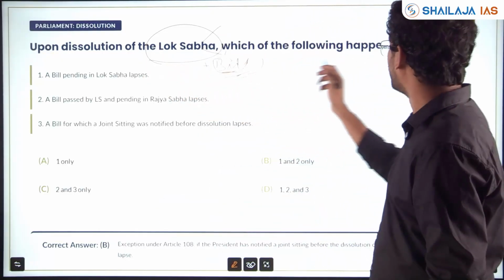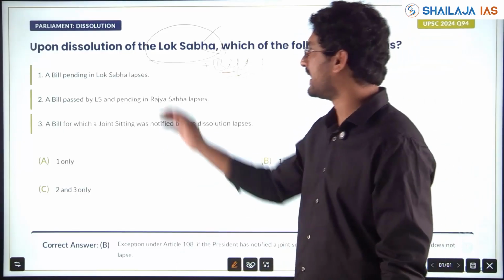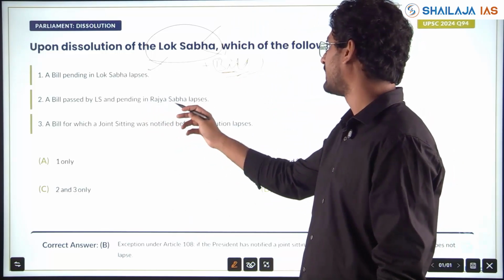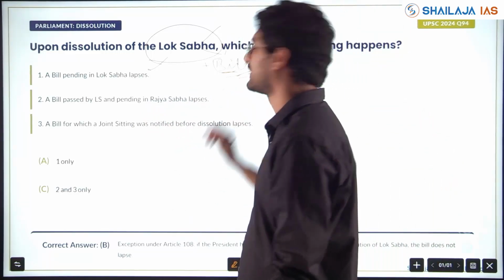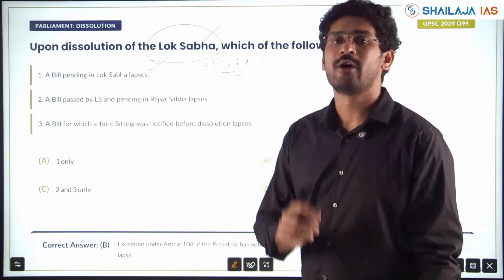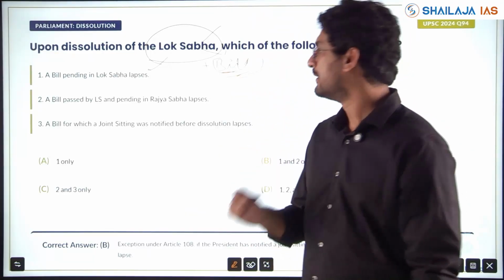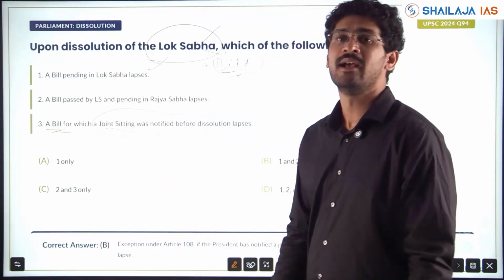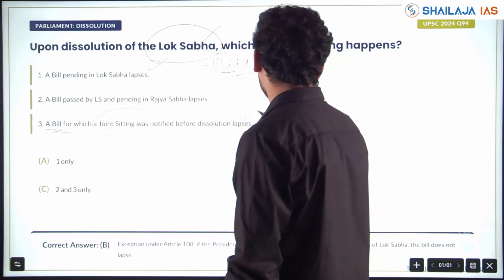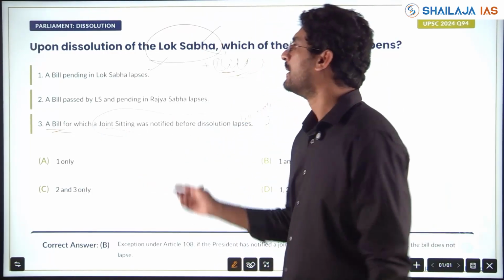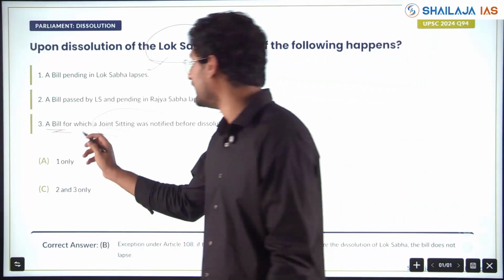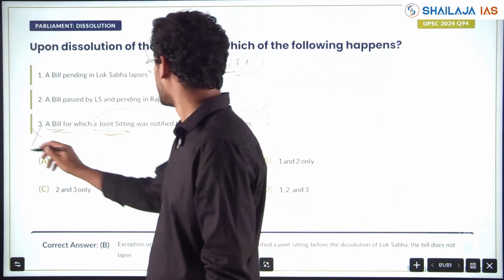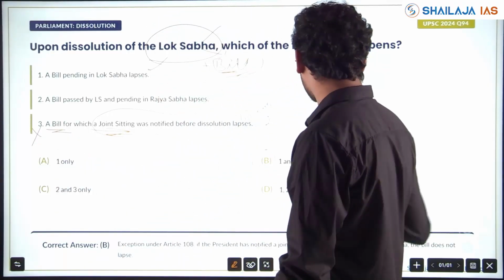Upon dissolution of Lok Sabha, which of the following happens? A bill pending in Lok Sabha lapses. Yes. A bill passed by Lok Sabha and pending in Rajya Sabha lapses. Yes. However, a few bills do not lapse; those are some exceptions. A bill for which a joint sitting was notified by the President before dissolution lapses. No, it does not lapse. If a joint sitting has been notified before dissolution of Lok Sabha, the bill does not lapse. This is wrong. Statements 1 and 2, two, are right.